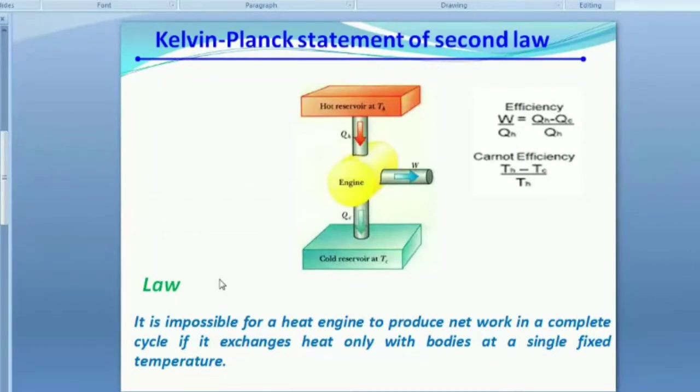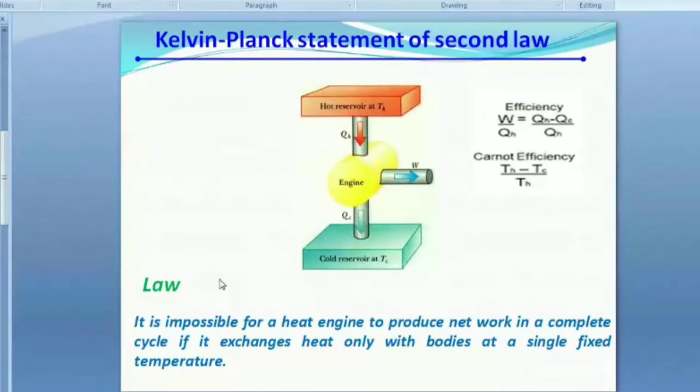It is impossible. Enlarge your screen and simultaneously read the statement at the bottom. It is impossible, so it's not a possible one. What is impossible?